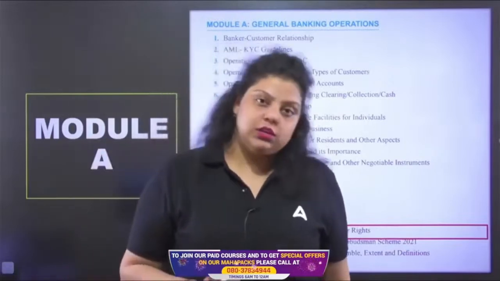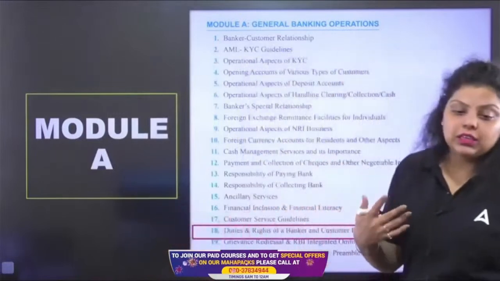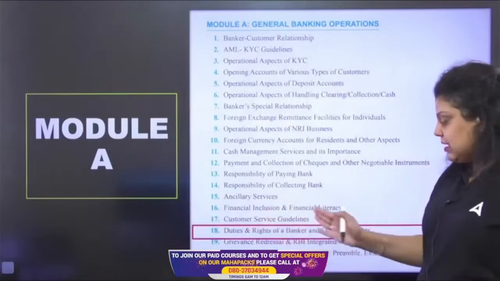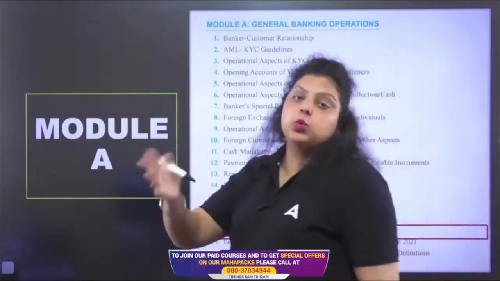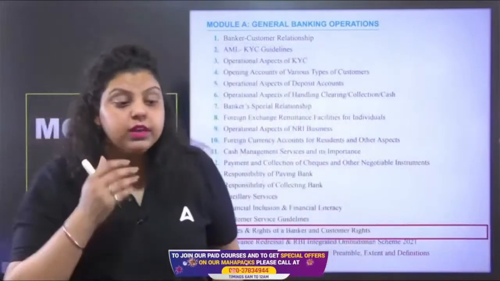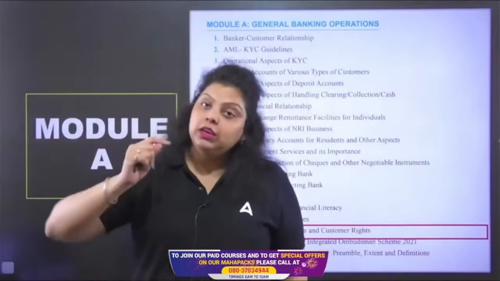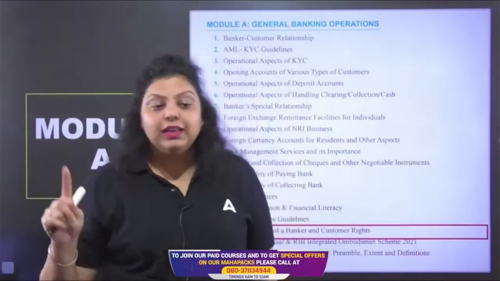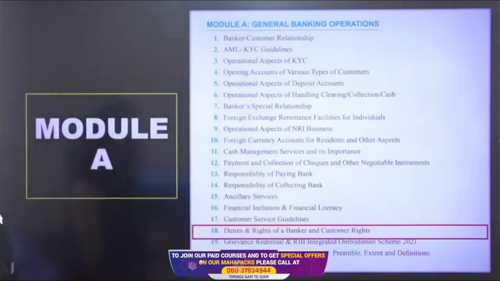These are the special relationships. When it comes to the duties, the bank has certain duties to be performed for the customer. The duties and rights of a banker and the customer. The customer also has a certain liability towards its bank. It's not like it's always a liability of a bank towards the customer. The customer also has a liability towards the bank. So all those duties and rights of the banker and the customer we are going to cover in this particular unit.